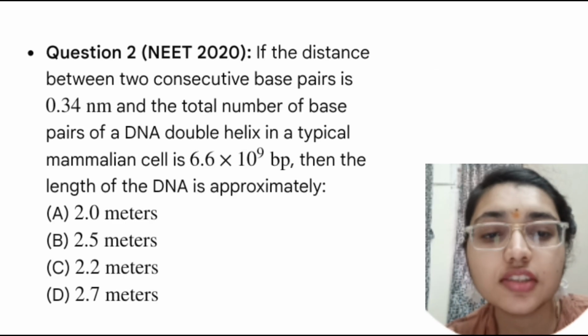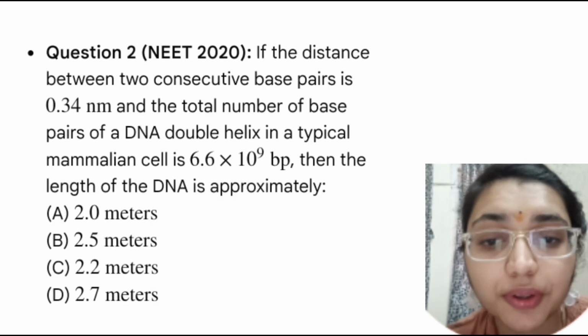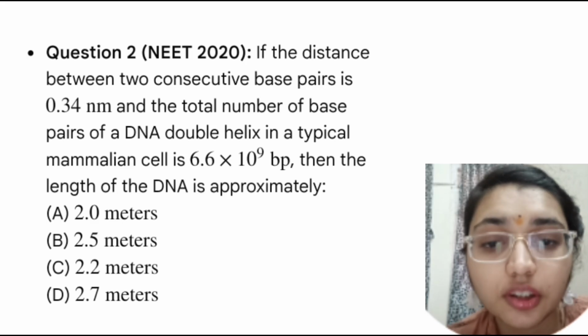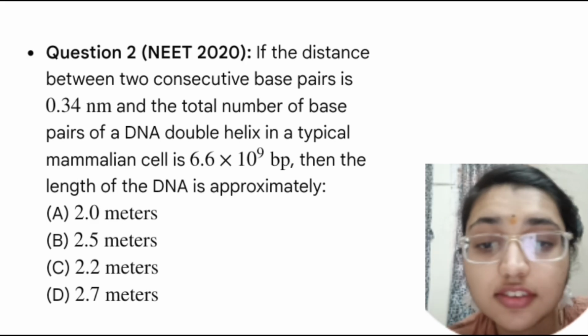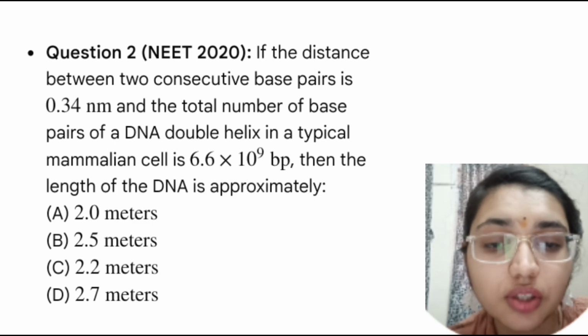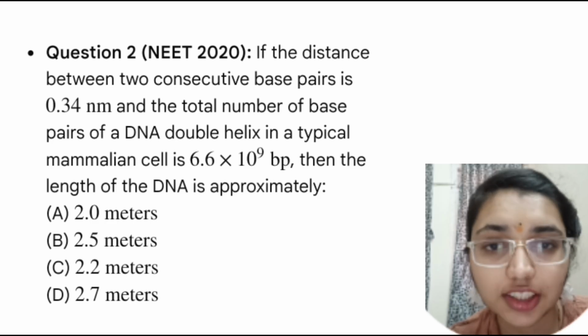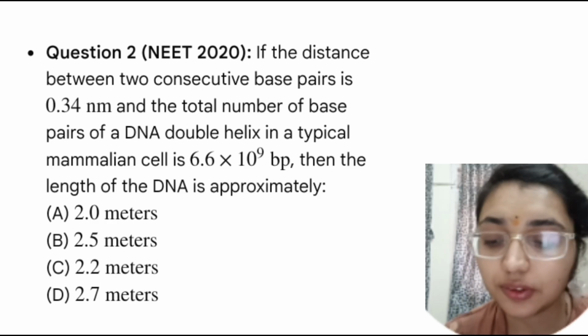Then next question is, if the distance between two consecutive base pairs is 0.34 nanometer and the total number of base pairs of DNA double helix in a typical mammalian cell is 6.6 into 10 raised to 9 base pairs, then we have to find out the length of the DNA. For that we will calculate this.